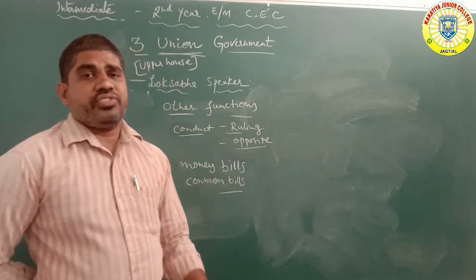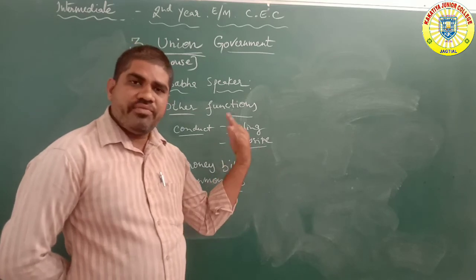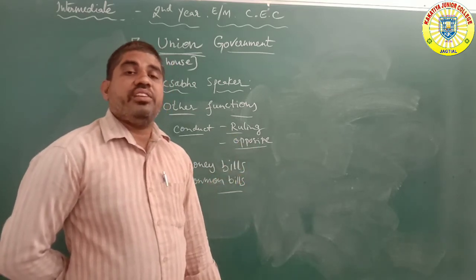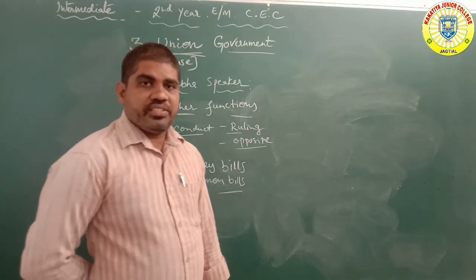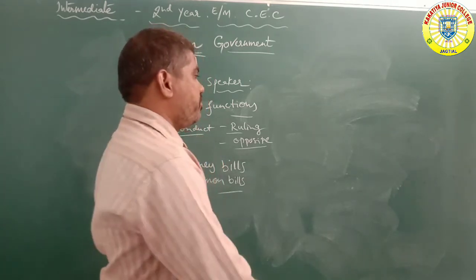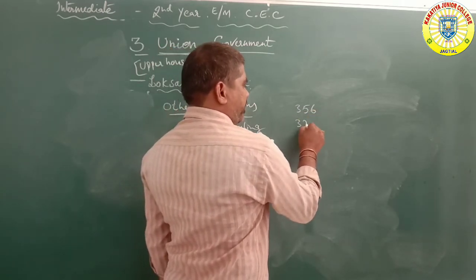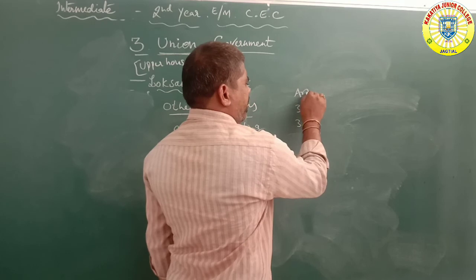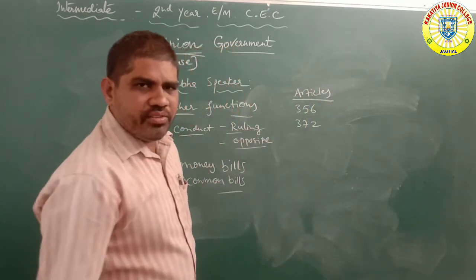Next, constitutional emergency of the state. So it is also called President's rule. Article number 356 and 372: President's rule is mainly mentioned in articles 356 and 372. Okay, the President's rule is a separate system.